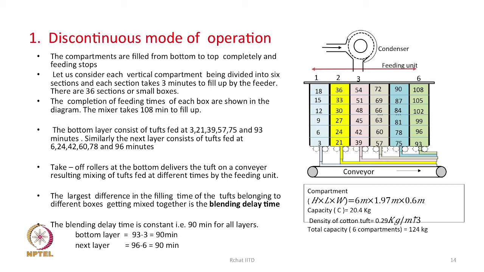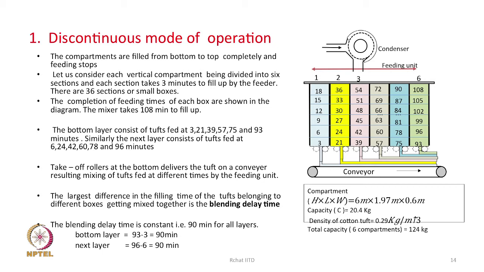So, each compartment is divided into 6 parts, and therefore the total number of boxes formed will be 36. Now, the numbers which I have put here indicate the filling time of each box. So, in the first column at the bottom, the value is 3.